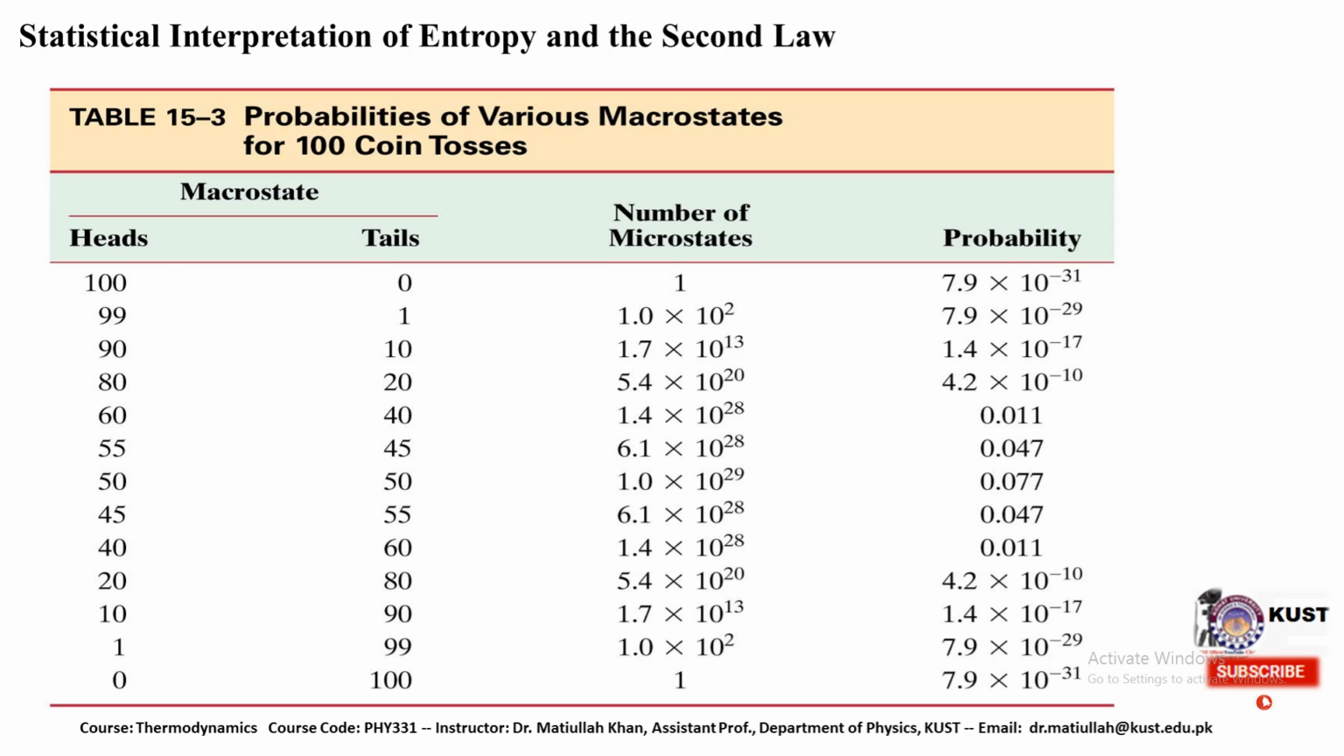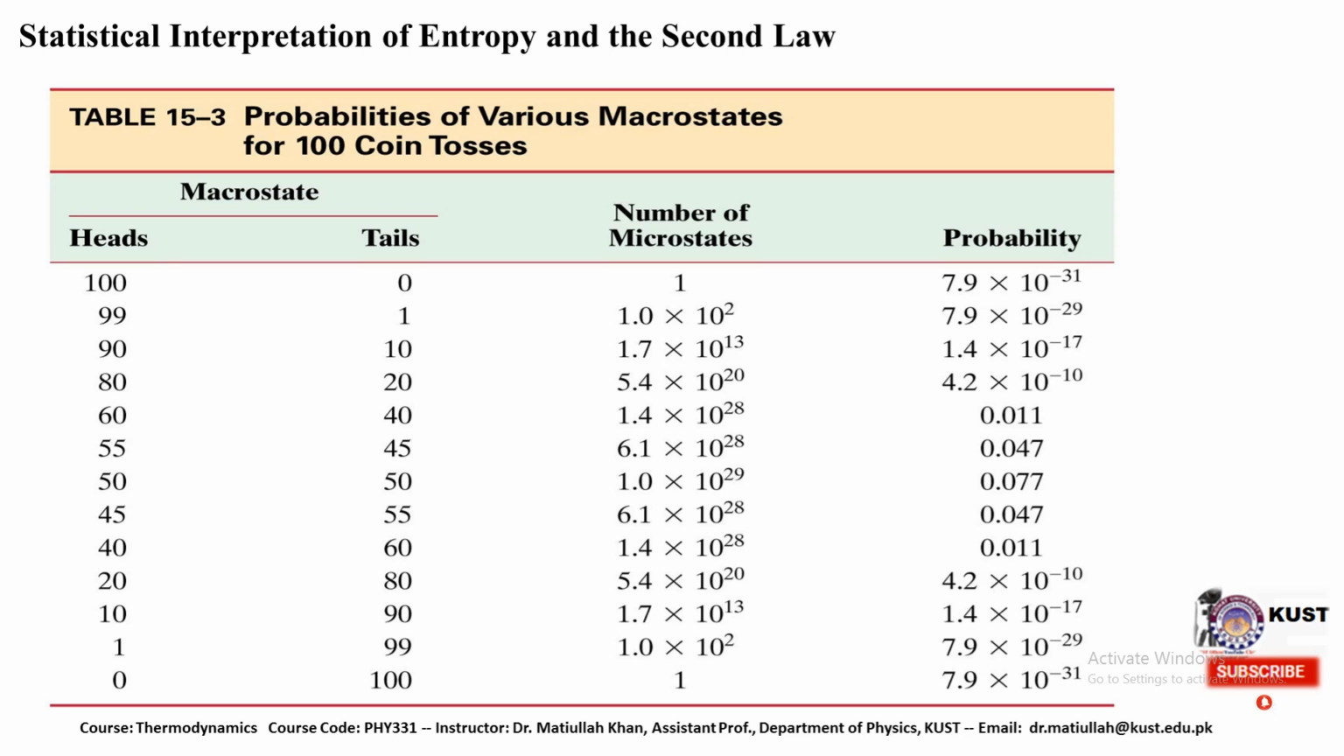So similarly, moving toward more heads and fewer tails, we can arrange such possible arrangements. And finally, when we have 10 heads and 90 tails, the possible number of microstates in this case is 1.7 multiplied by 10 to the power 13, and the corresponding probability of each one is 1.4 multiplied by 10 to the power minus 7.